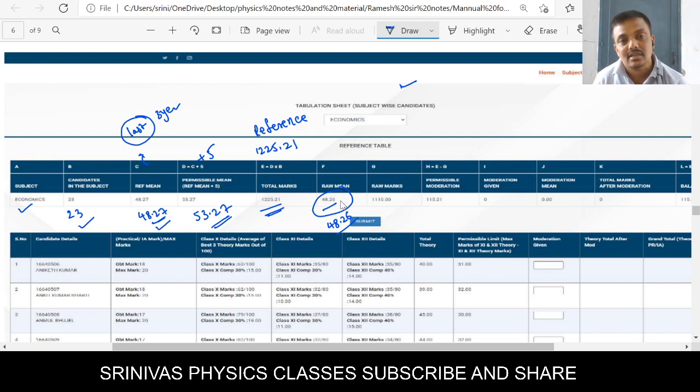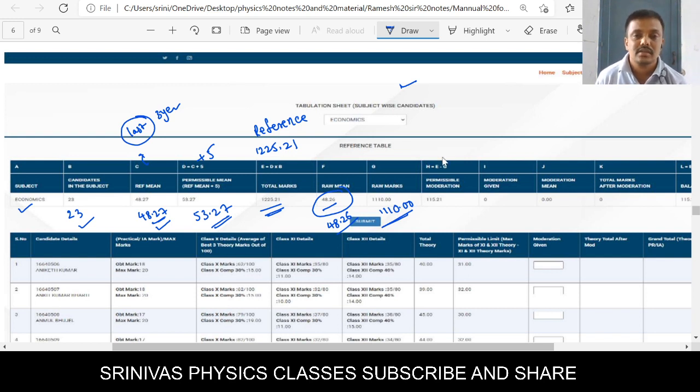Now based on this, you calculate for the 23 members. Raw means the CBSE is giving the marks based on the 10th, 11th, 12th, and for that, if you find out the average, you will get 48.26. And next you see, for the 23 members, if you multiply with 48.26, we will get 1108 here. This is the total marks, that are the raw marks. Raw marks means that we already entered in the CBSE site.